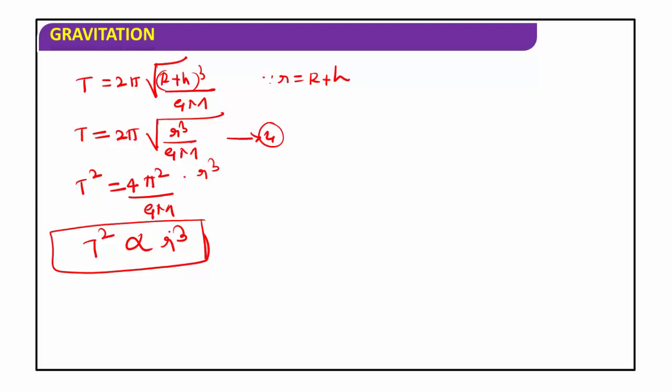This is what we call Kepler's third law. The square of the time period of a planet is directly proportional to the cube of its semi-major axis. Kepler's laws, I will discuss in the next class. But here, the square of the time period of revolution is directly proportional to the cube of the orbital radius.